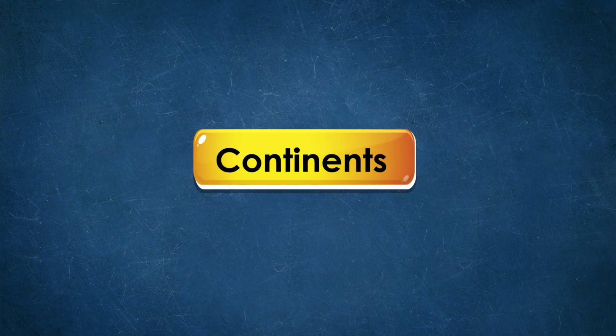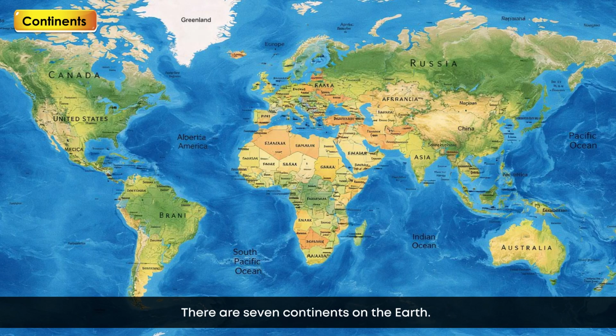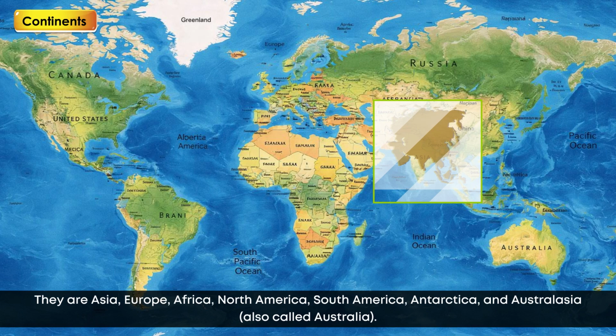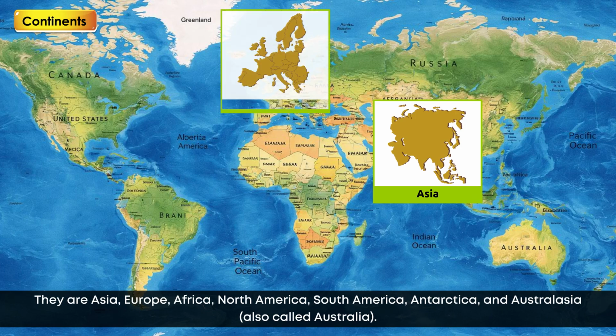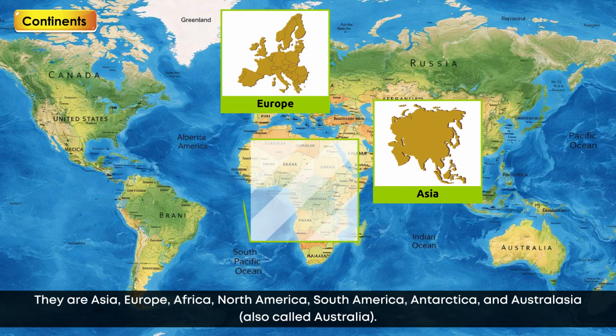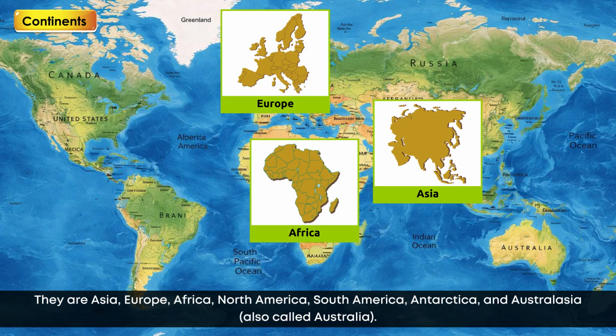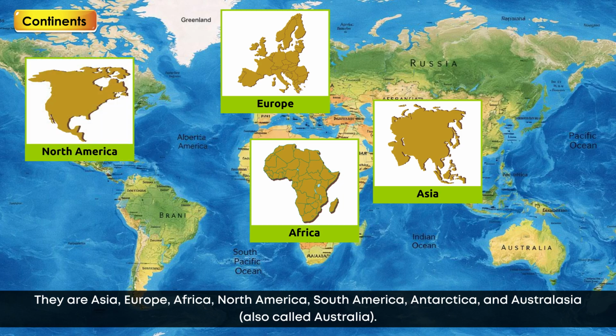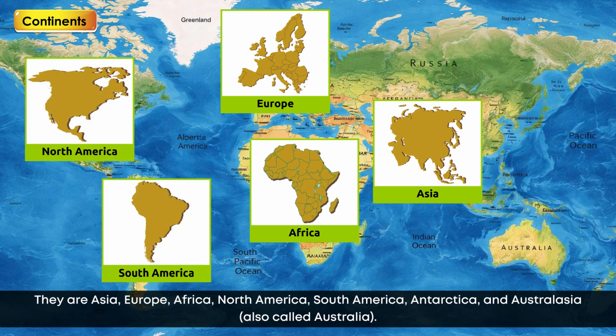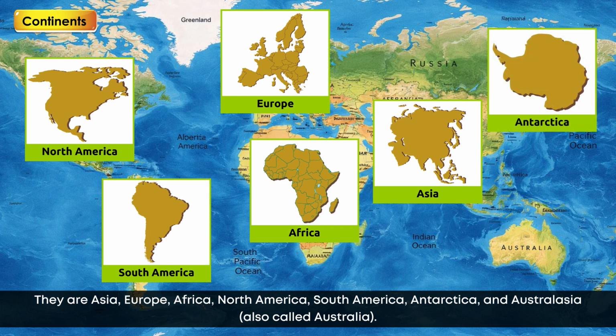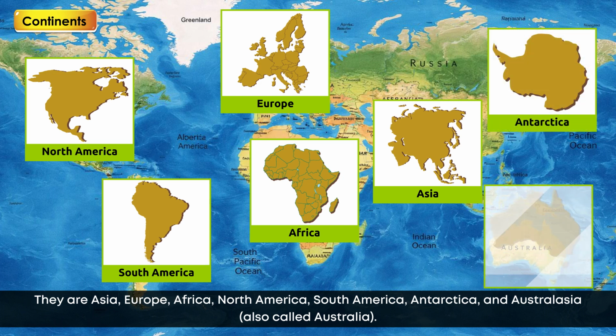Continents. There are 7 continents on the earth. They are Asia, Europe, Africa, North America, South America, Antarctica, and Australasia, also called Australia.